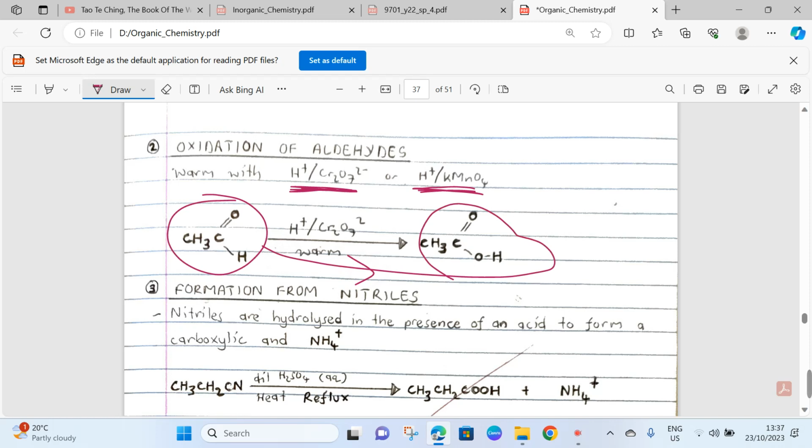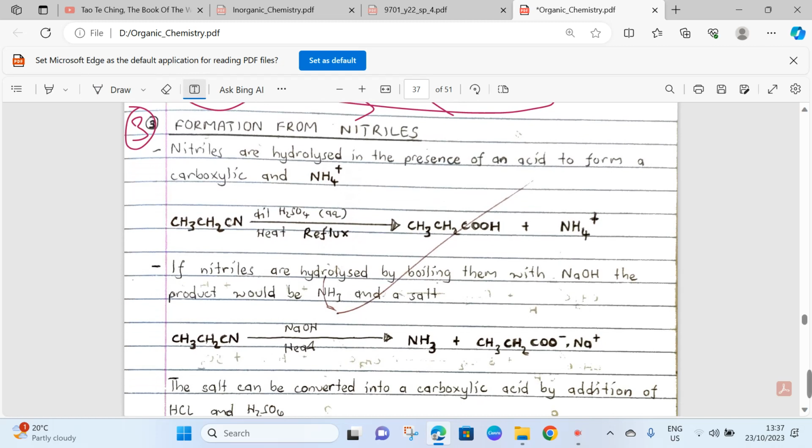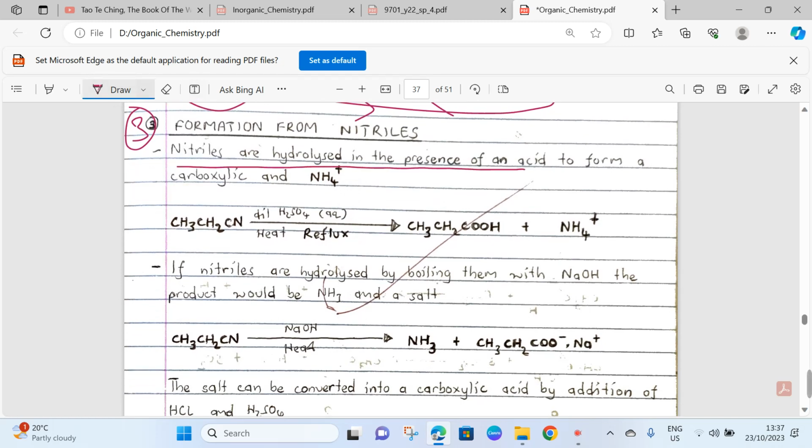So carboxylic acids are also formed in the third reaction. Carboxylic acids are also formed from nitriles. Nitriles are hydrolyzed in the presence of an acid to form a carboxylic acid and an ammonium ion.